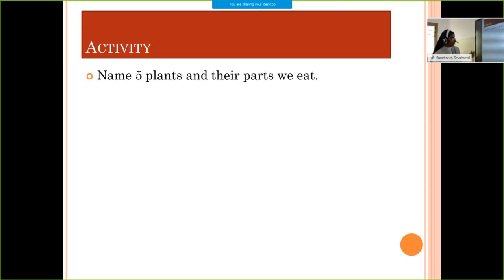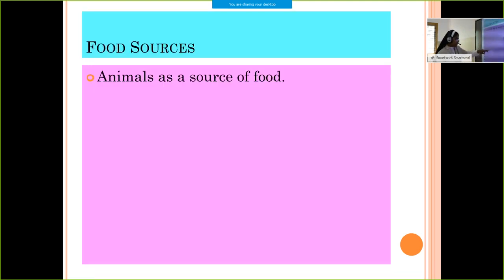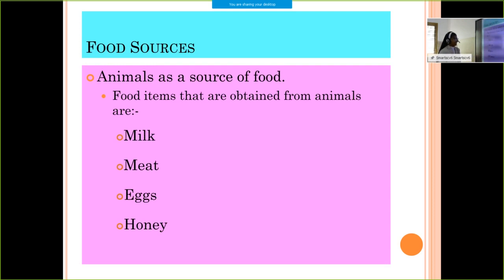This is the activity I have given you. I hope you completed this activity. Now we are moving to animals as a food source. What food items are obtained from animals? Milk, meat, eggs and honey. These are the food items that we obtain from animals. Honey we already discussed, so now we move to the other food items: milk, meat and eggs.